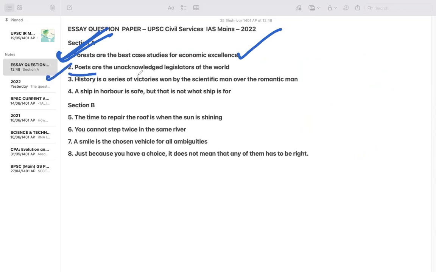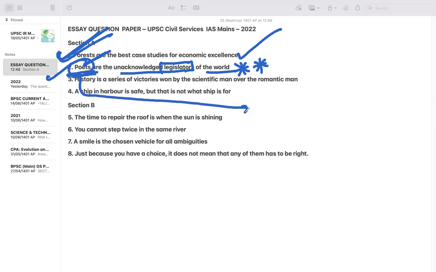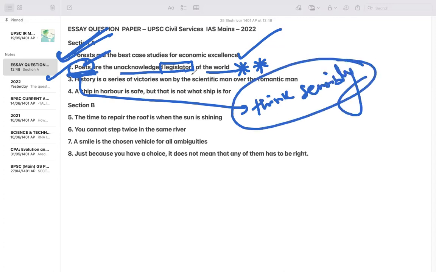Poets are unacknowledged legislators of the world. So this is a very new kind of topic they have chosen, and there is a freshness in the topic, as I can see. See, the poets here is not only about the writers who are writing. It is about those persons who can actually think sensibly. Those are poets. And legislators is what?